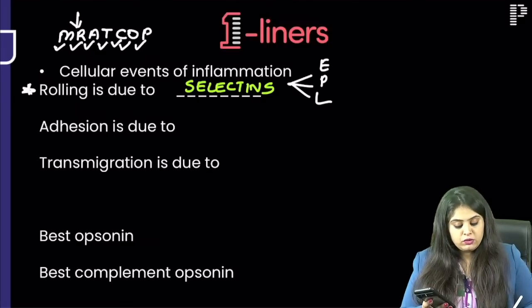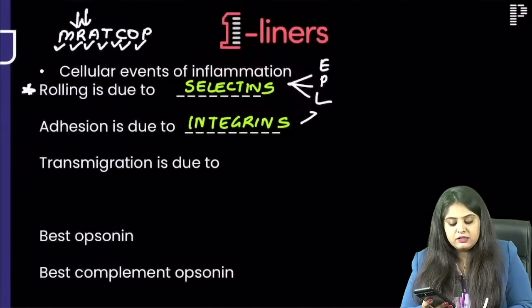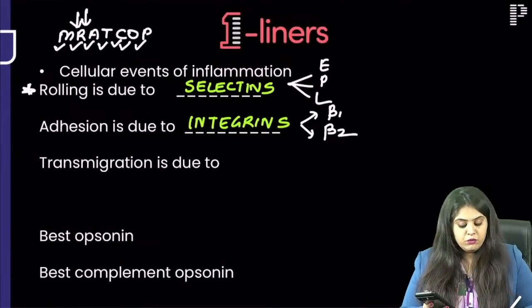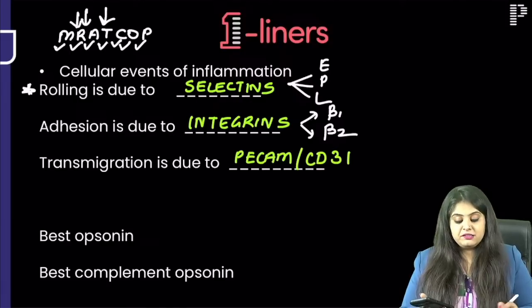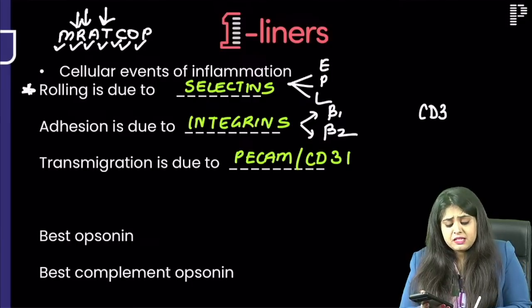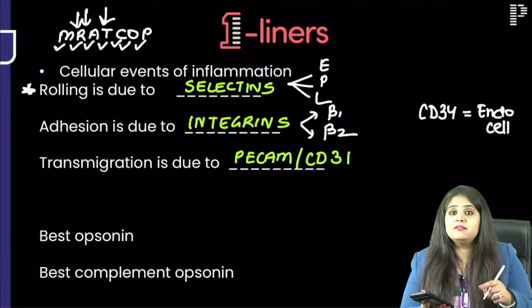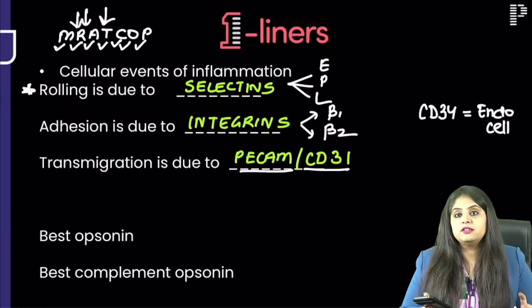Done. Moving on to the next step, that is adhesion. Adhesion is because of integrins. How many integrins do we have? We have beta 1 and beta 2 integrin. This also we know. Moving on to the next one, that is transmigration, which is also known as diapedesis. That is because of PECAM or CD31. Please note, CD34 is the marker of what? It's the marker of endothelial cell, the blood vessel lining. And CD31 or PECAM is the marker for transmigration.